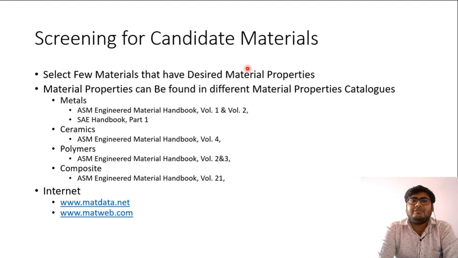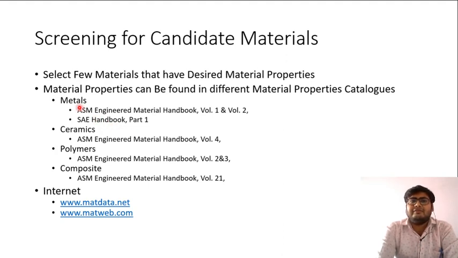There are many ways. Some of them can be we look for material properties catalogs. We select the candidate materials from material properties catalogs, and there are many catalogs which have data about material properties, and we can search those catalogs and see which materials are suitable for our requirements.